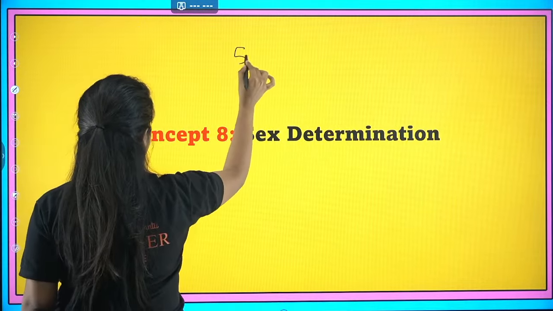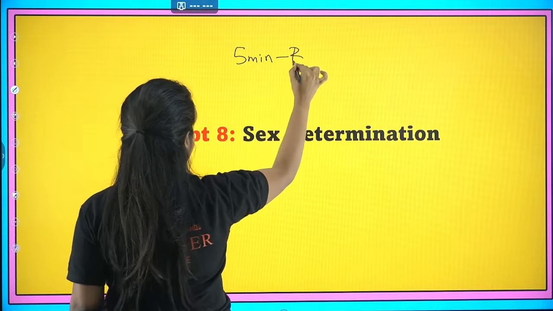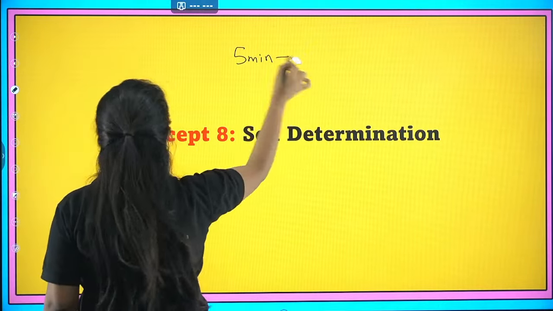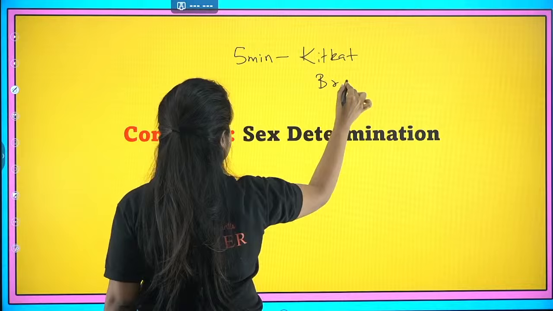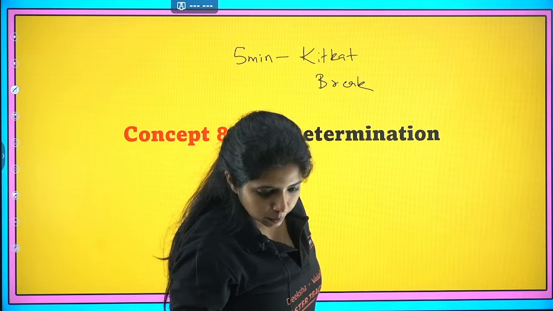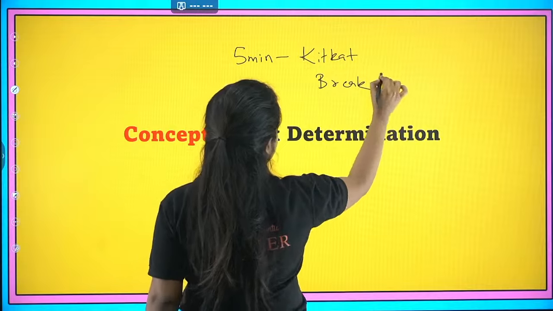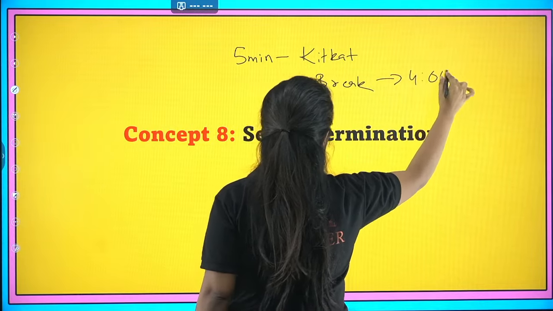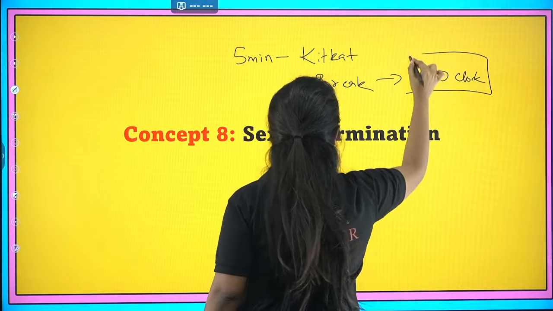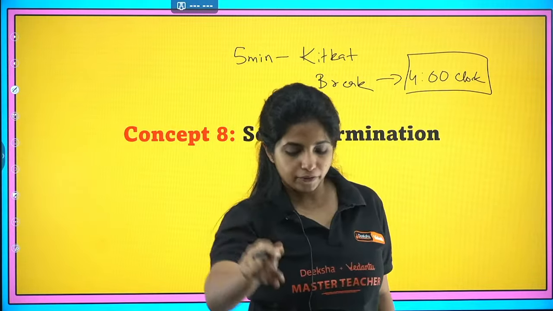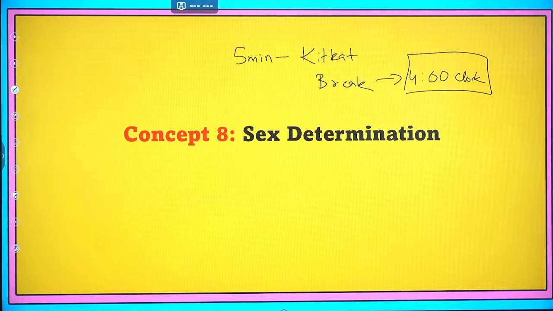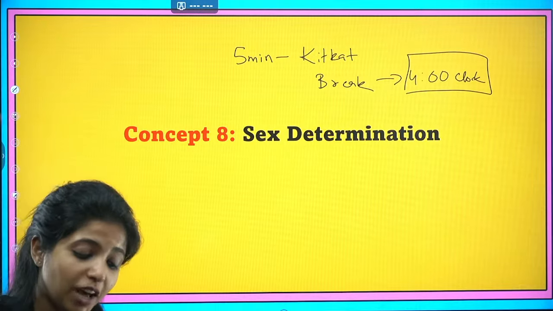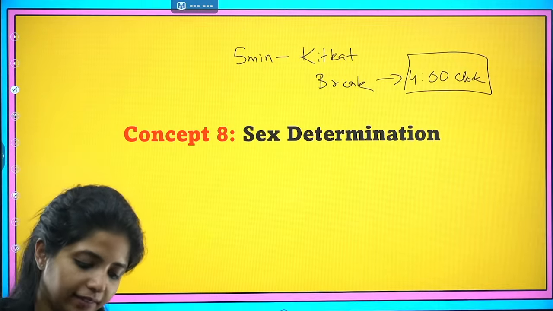So I'll take a 5-minute break, and you also take a 5-minute Kit Kat break. Okay, and if you're talking about 5 minutes, then you have to be back by, let's make it 6 minutes, 4 o'clock. Okay, be back by 4 o'clock. I'll be right here waiting for all of you guys. Go, go, go, go. Bye.